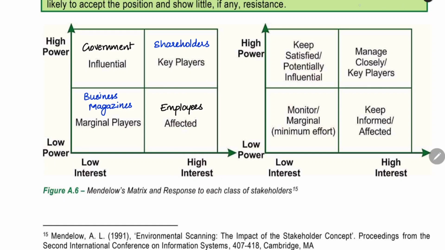Now they have given what we have to do for each of the stakeholders. For government, we have to keep them satisfied. We should not do anything against the government. For shareholder, we have to do each and every step according to the decision of the shareholder. For a marginal player, business magazine, no need to make any effort. For employees, we have to keep them informed. Whatever the development, we have to inform them. That's all about the Mendelow's matrix.